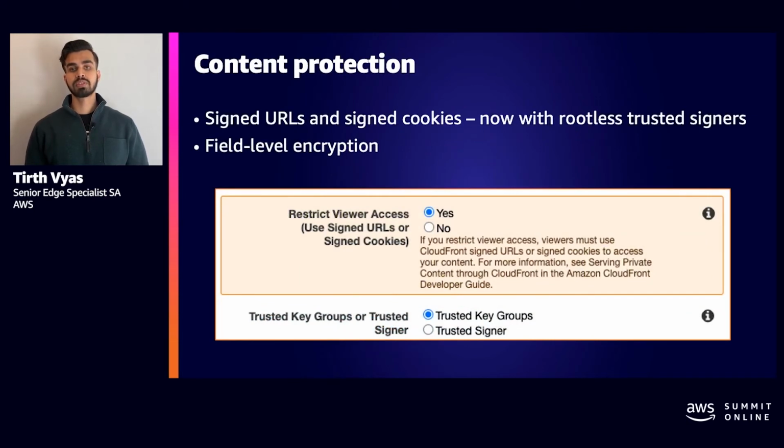Many customers that distribute content over the internet want to restrict access to documents, business data, media streams, or content that is intended for selected users, for example, users who have paid a fee. Using a public-private key encryption algorithm, you can sign your requests to be served only to authorized users. You can set an expiration time for how long these URLs should be valid.